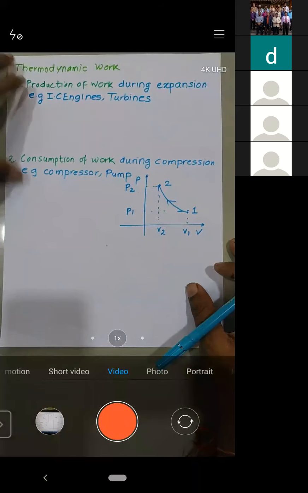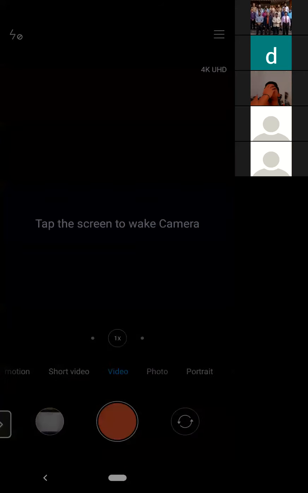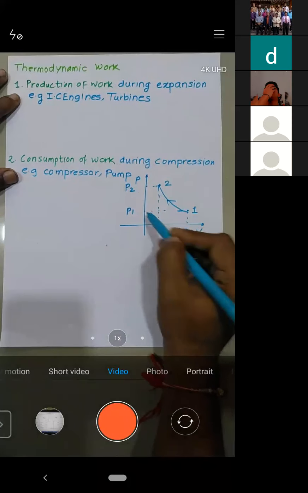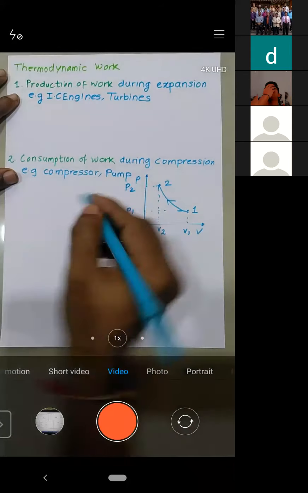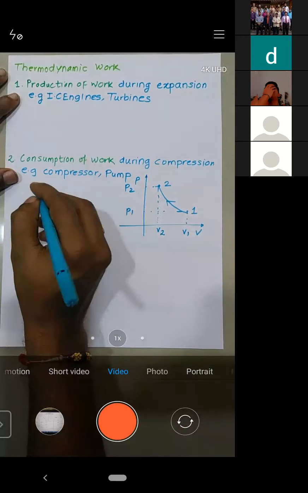Is it okay, all of you? Yes, sir. So in a compressor, what happens? Compression occurs. And what is compression? Increasing the pressure, decreasing the volume. That is compression, right? And listen, whenever the power is consumed, it is taken as negative.